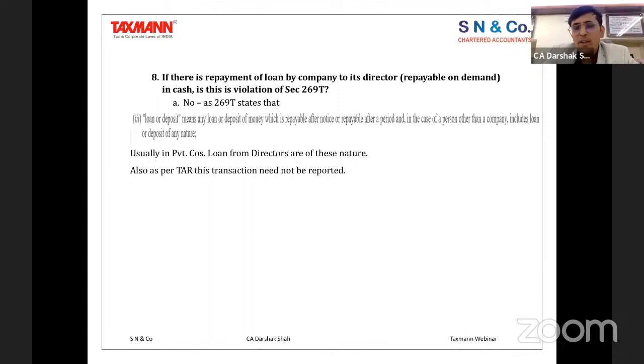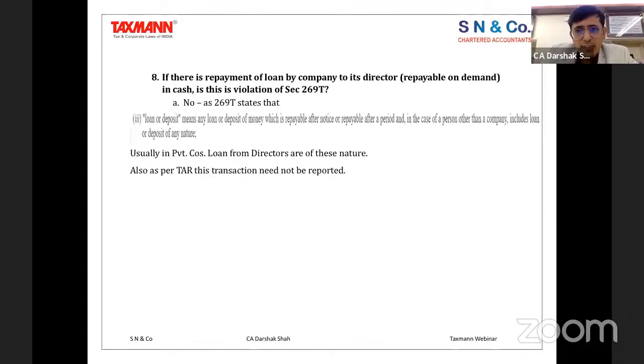Now, is this a violation of Section 269T? The normal and common answer will be that yes, this will be a violation, because repayment of loan above a limit other than by banking channels is not allowed, and therefore it has to be covered under Section 269T. Let's read this particular clause.